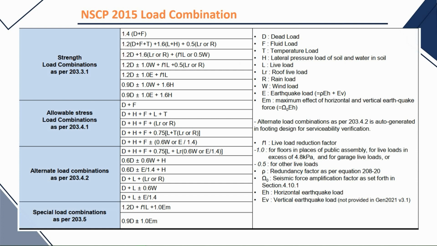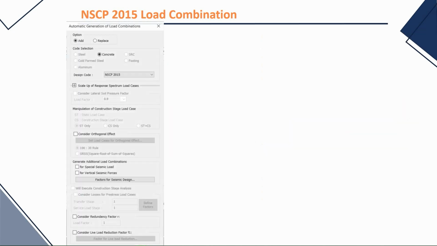Per code, we have the option to reduce the floor live loads to 0.5 for the live loads other than those with values exceeding 4.8 kilopascal. We can add the redundancy factor as per 208-20 and even the amplification factor for seismic. And this is the interface of Midas Gen with the said combination.